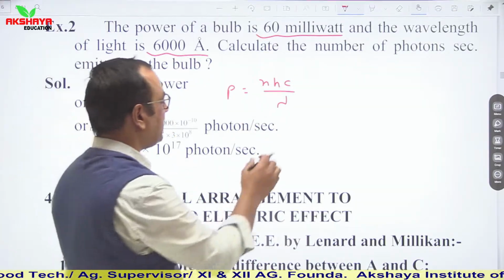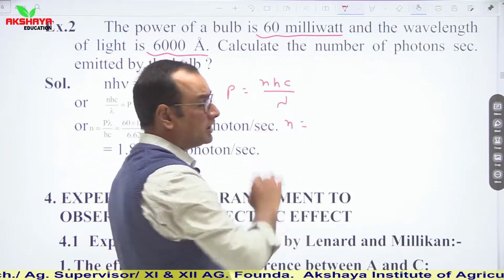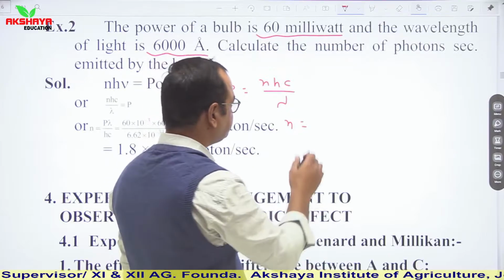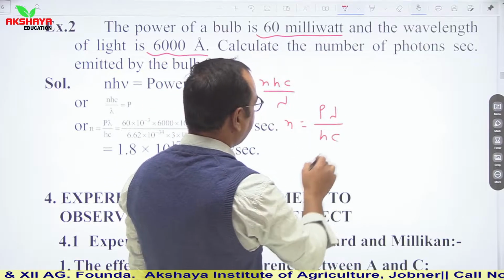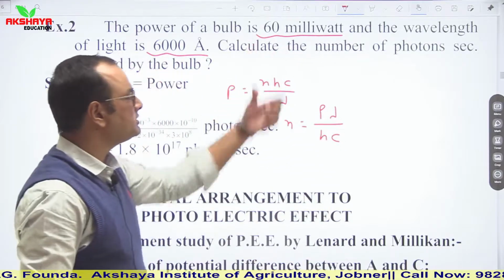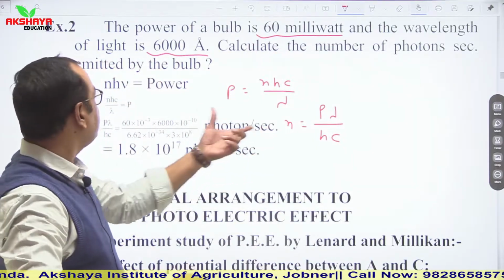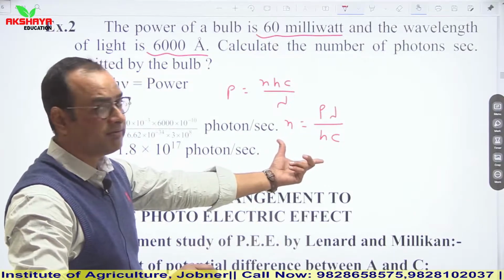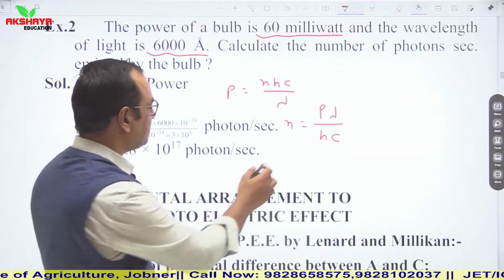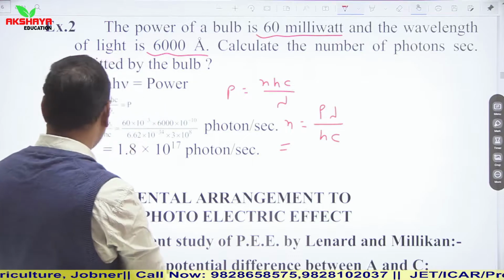We have to calculate small n, which is number of photons emitted per second. So it is P lambda upon hc. P is power, which is 60 milliwatt. Lambda is wavelength, which is 6000 angstrom. h is Planck's constant, c is speed of light. So we can easily calculate by using this relation. Photons per second will be acquired.